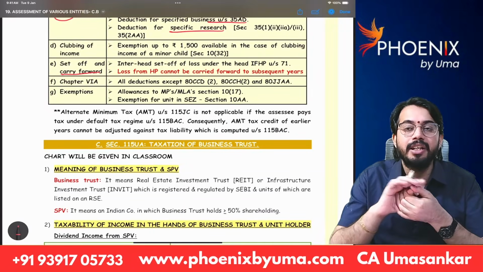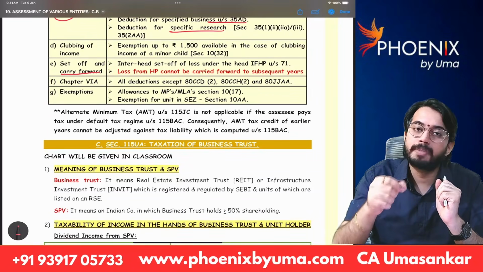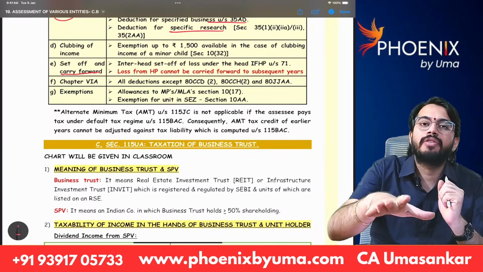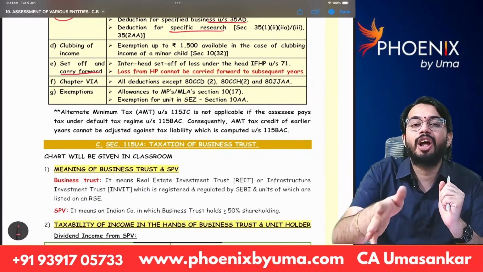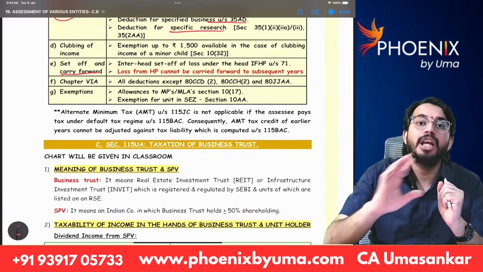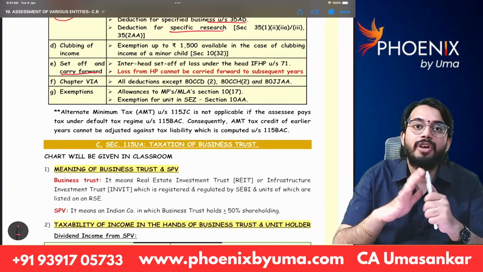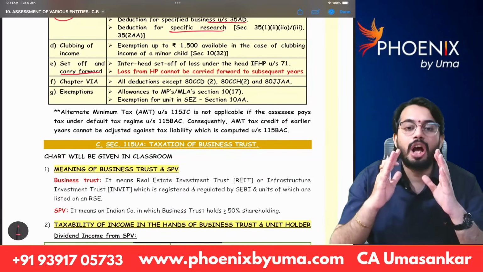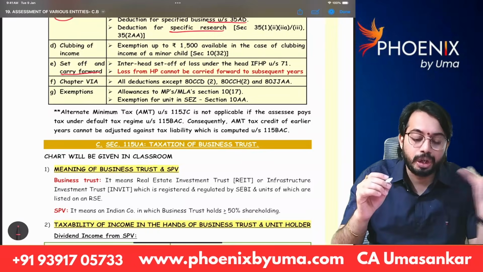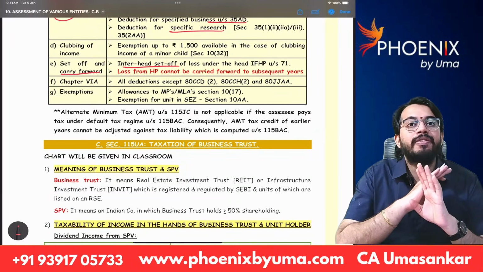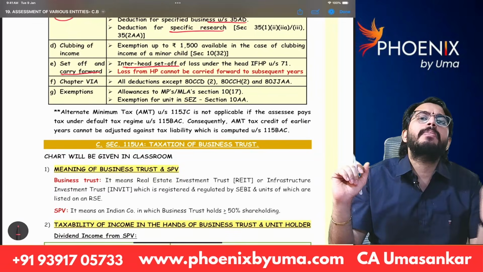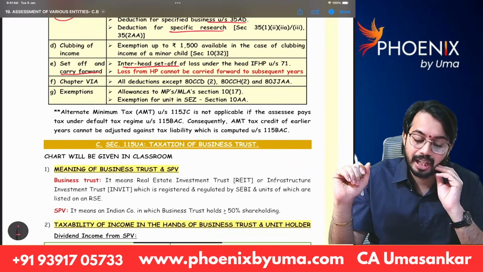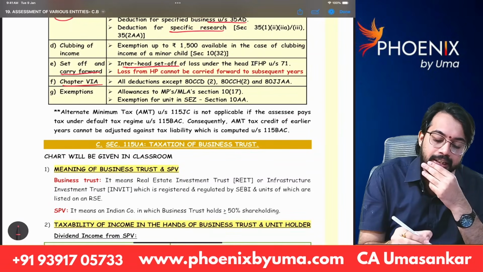Are you able to understand? So whatever the loss from house property is there, do intra-head set off. After doing intra-head set off, still if there is any loss, that loss is dead loss. You cannot set off against other head. You cannot carry it forward to subsequent years. So inter-head set off is not available for loss from house property, and loss from house property cannot be carried forward to subsequent years.